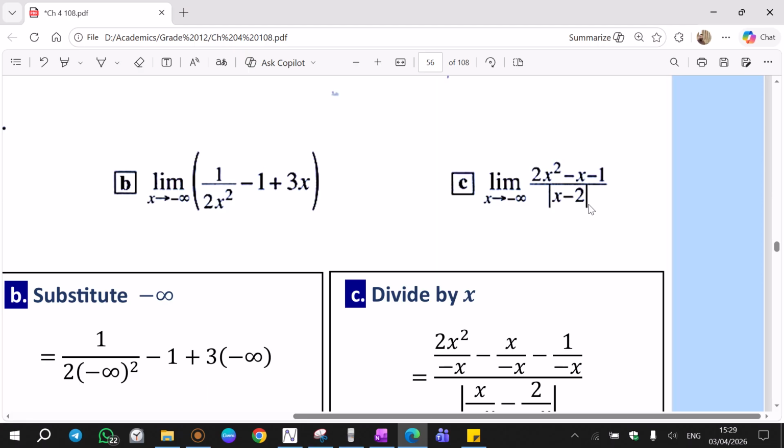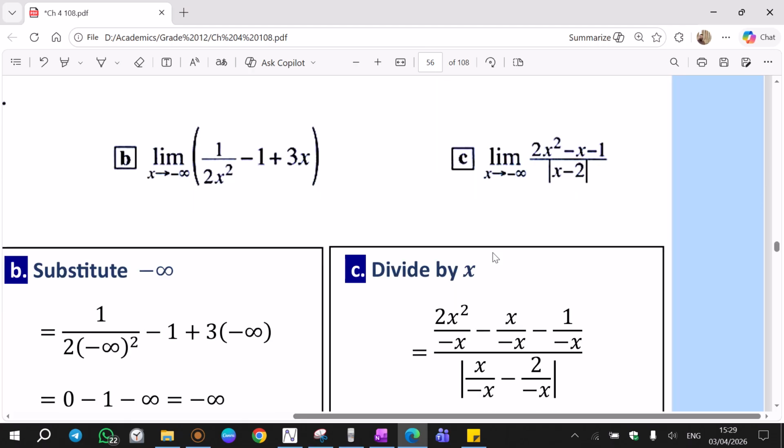Cancelling does not guarantee. Change this to two brackets, there is a 2. Making two brackets takes time. Then what we do? Divide everything by x. When are we allowed to divide everything by x? If the limit x tends to positive or negative infinity, and if after we input the infinity we get infinity over infinity. Positive, negative sign of the infinity doesn't matter. We will get something that we cannot decide. We don't know if the limit exists or does not exist. We get infinity over infinity. Then what we do? Just divide everything by x and simplify.